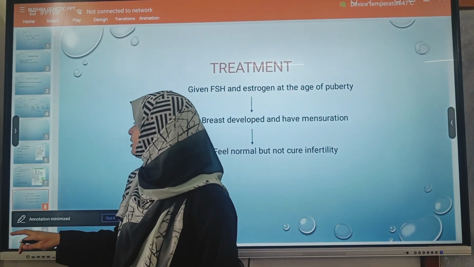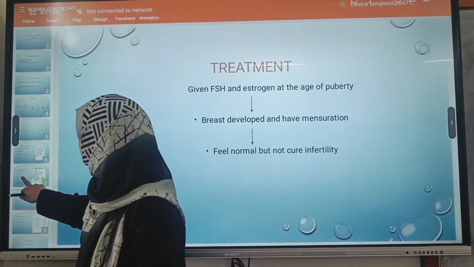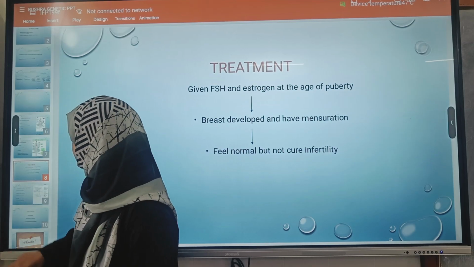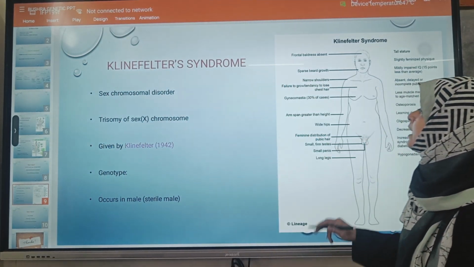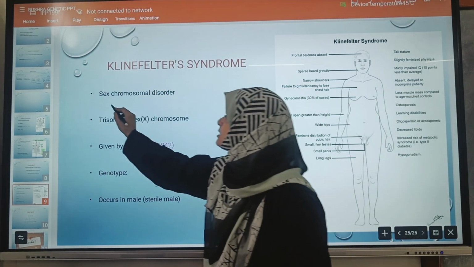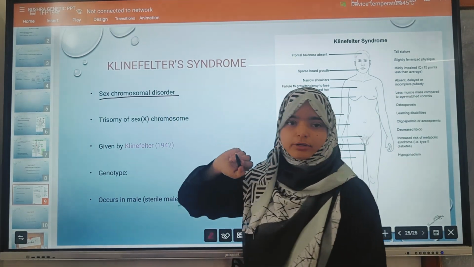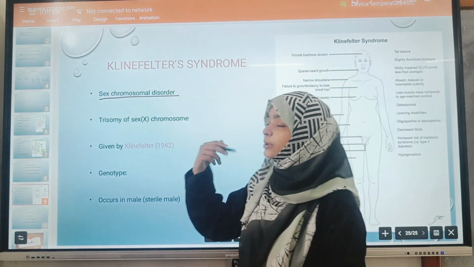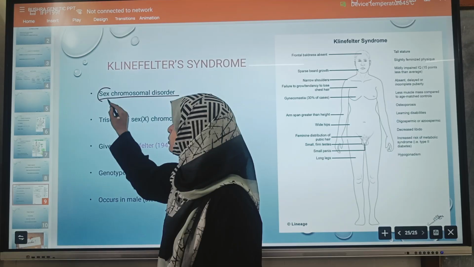So these are all about the Turner syndrome. Now come to the Klinefelter syndrome. Klinefelter syndrome again is a sex chromosomal disorder. Chromosomal disorder means a change in the number of chromosomes. Which type of chromosome? Sex chromosome.